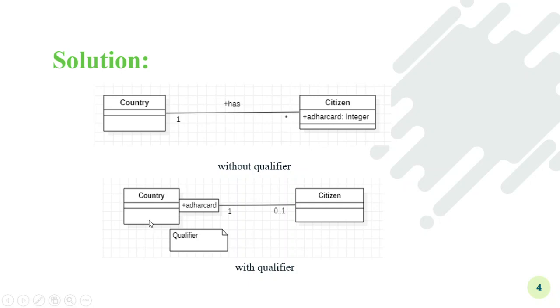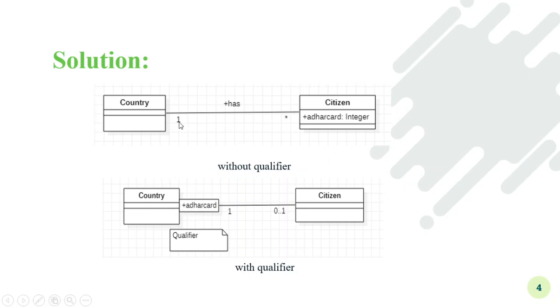As the name itself suggests, the qualified association provides more quality to the associations. That means if you want to search one citizen from the country, you apply this Aadhaar card to the country and you find the one citizen.